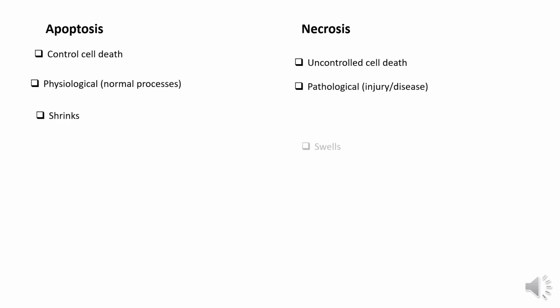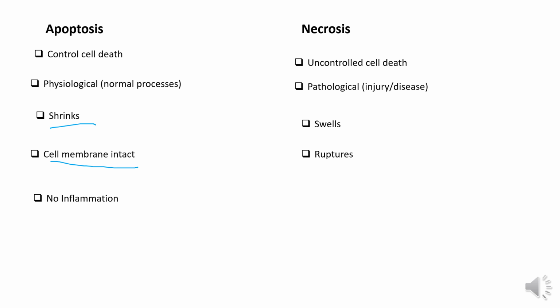Looking at apoptosis, some of the characteristics of apoptosis are shrinkage. You will see there is shrinkage of the cell while the cell membrane is still intact, and there is no inflammation. Whereas for necrosis, there is swelling of the cell, the cell membrane ruptures, and there is inflammation.